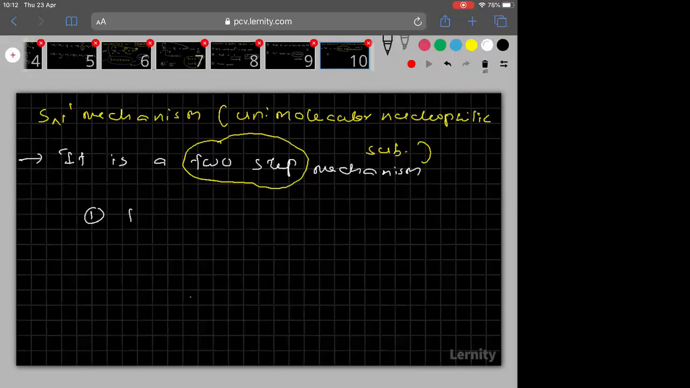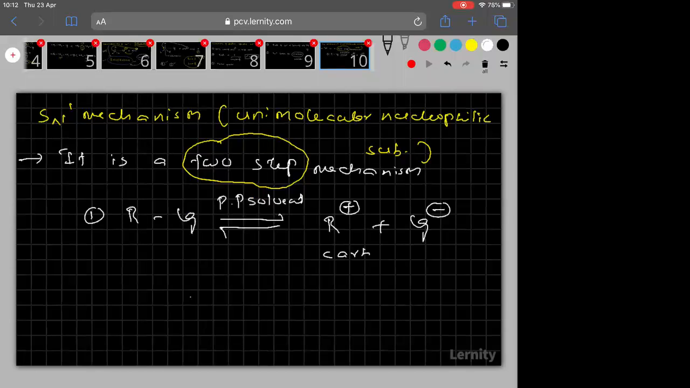So now see clearly, in the first step, R is bonded to the leaving group. See clearly, in the presence of polar protic solvent. Here I wrote PP, that means polar protic solvent. So in the presence of polar protic solvent, I told you ionization takes place. So what is R plus? R plus is a carbocation. Carbocation is formed. And remember, this positive and this negative may combine with each other again. The reaction may go in the backward direction also. Therefore, the first step is reversible.